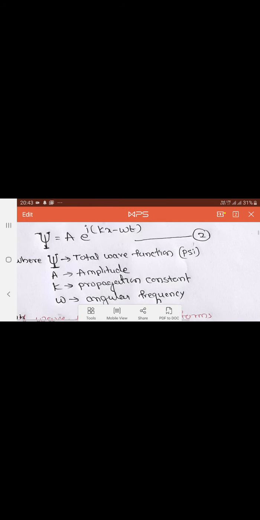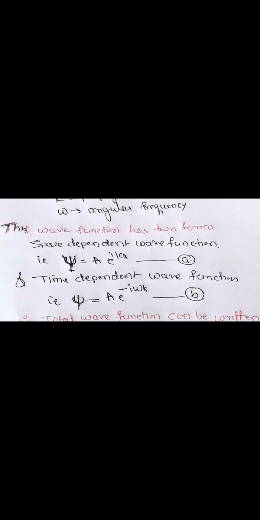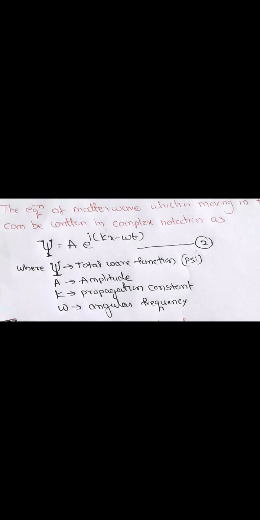The other part of this equation 2 is the expression with t, that is the time dependent wave function. Here also I have taken a small psi, equal to A into e to the power minus i omega t. The term which contains x indicates the space dependent function, and the term which has t indicates the time dependent function.